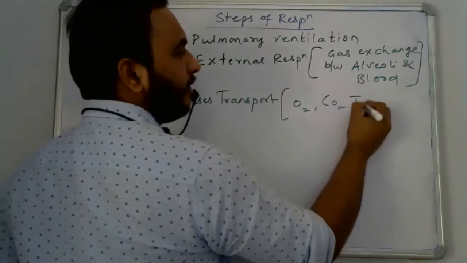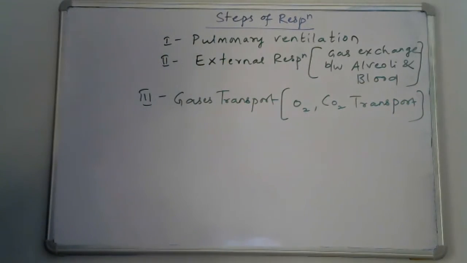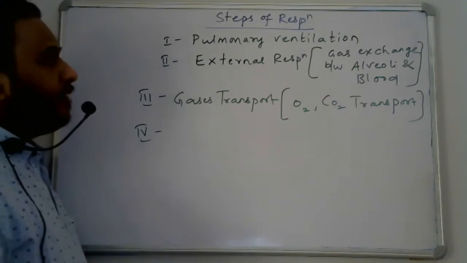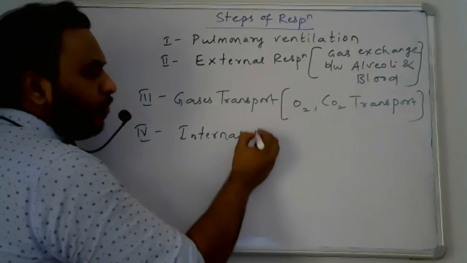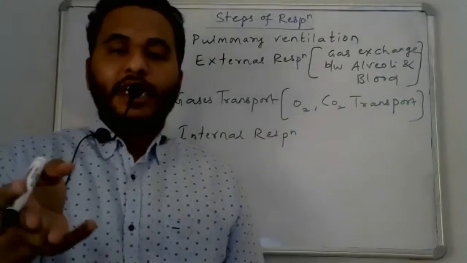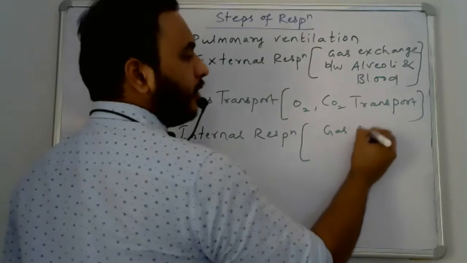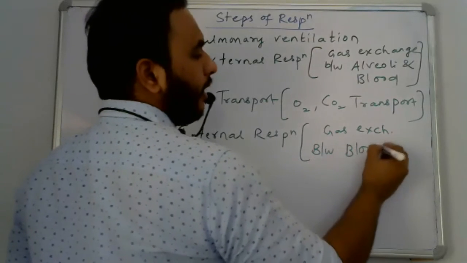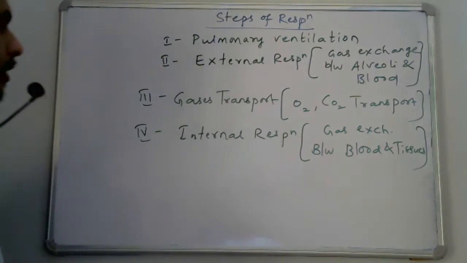The fourth step is internal respiration, which takes place between the blood and tissues. It is the gas exchange between the blood and tissues.